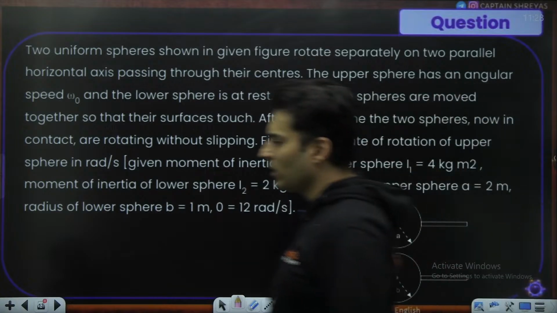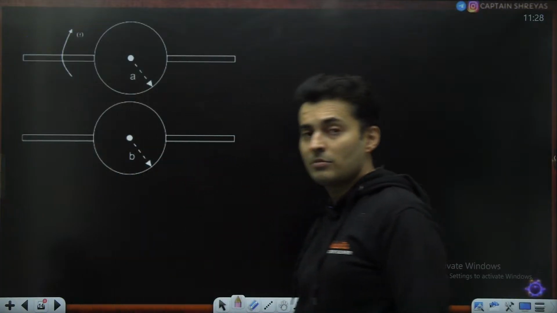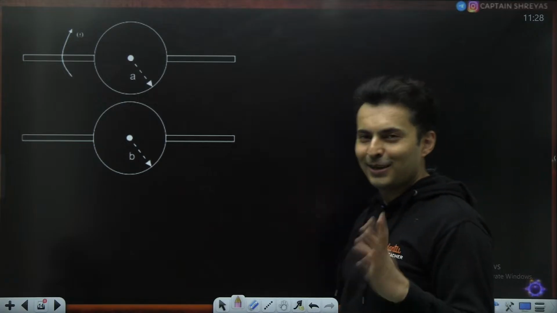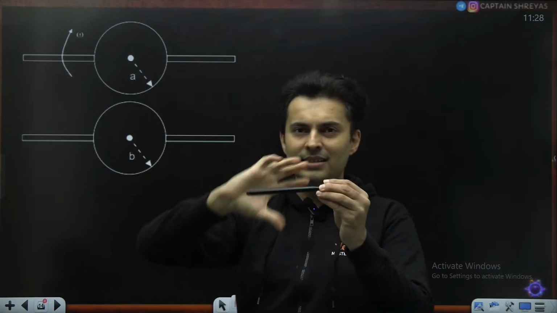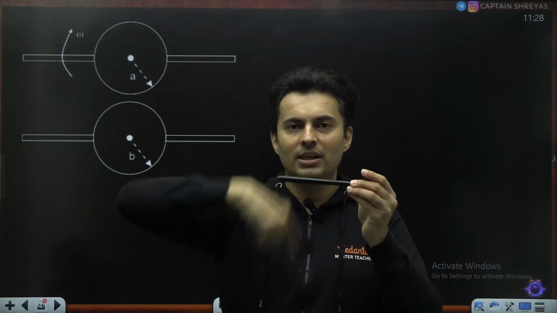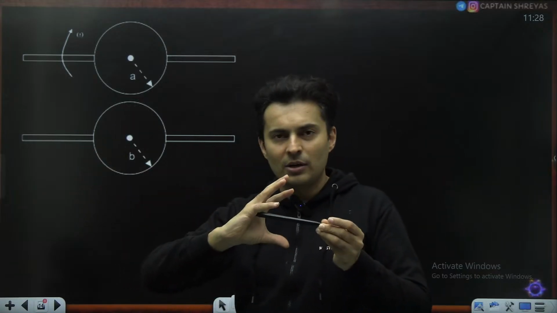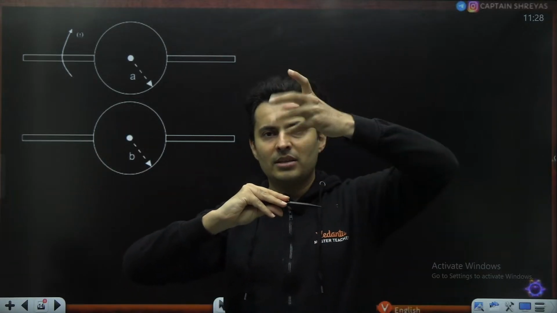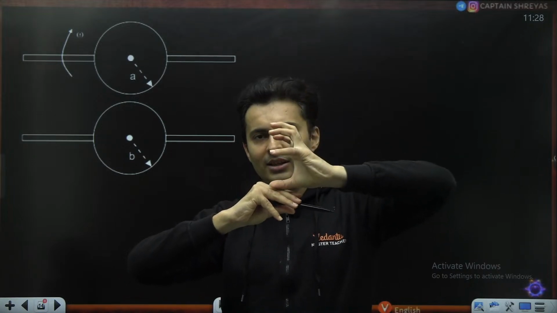Okay, let's understand what is exactly happening over here. It's a very different question, and a lot of people are going to jump onto angular momentum conservation. So this is one sphere. Think of this as the axis. It is rotating like this. This is another stationary sphere. Right now it is not doing anything. The upper sphere is rotating, rotating, rotating. Slowly it is brought in contact with the lower sphere.